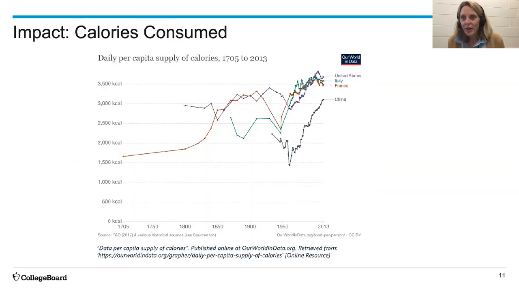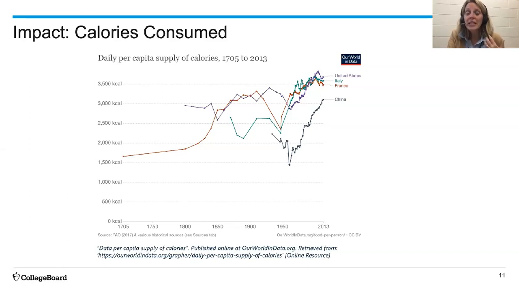Here's the other beautiful thing. Because we're able to produce more, people have better access to food, which means our caloric intake increased pretty rapidly. Take a look at the line here starting in 1705 and take a look at this J curve, right? For a while you might think it's exponential. We'll come back to that later on as well.